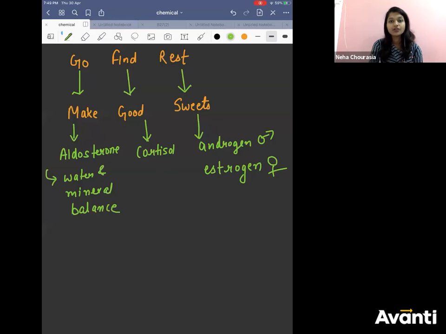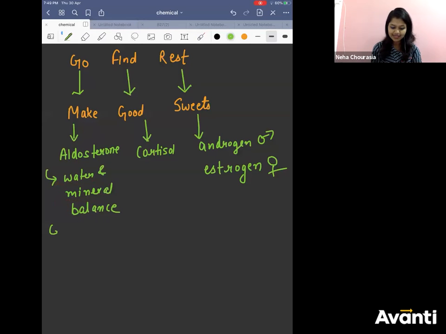Whenever your body has less Na plus, if you can recall the RAS mechanism, the renin, angiotensin, aldosterone system, you would recall that when renin was getting released, aldosterone was also getting released. Do you remember that? If you don't remember, revise this today, okay? So, water and mineral balance.